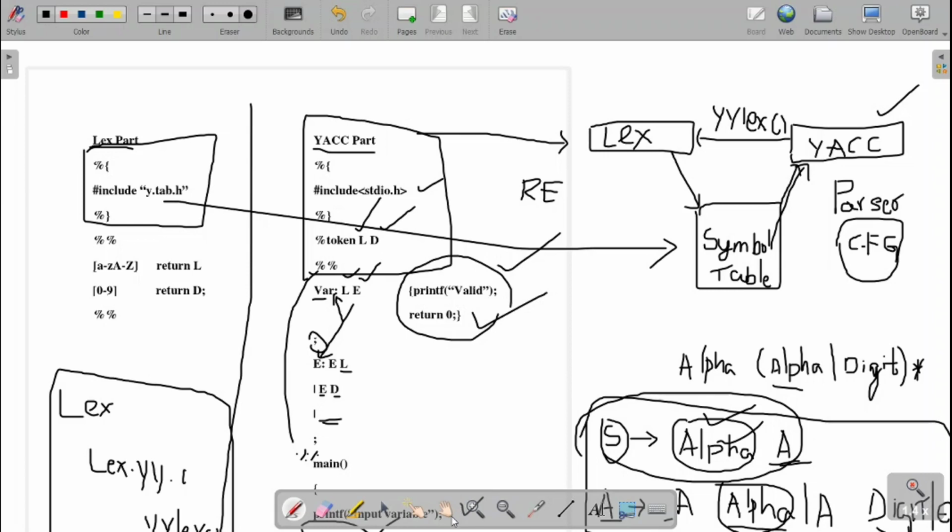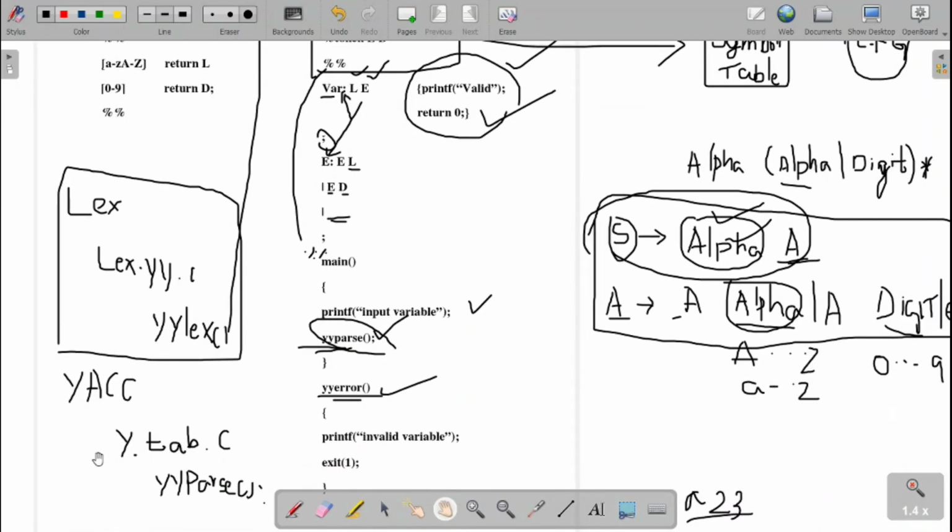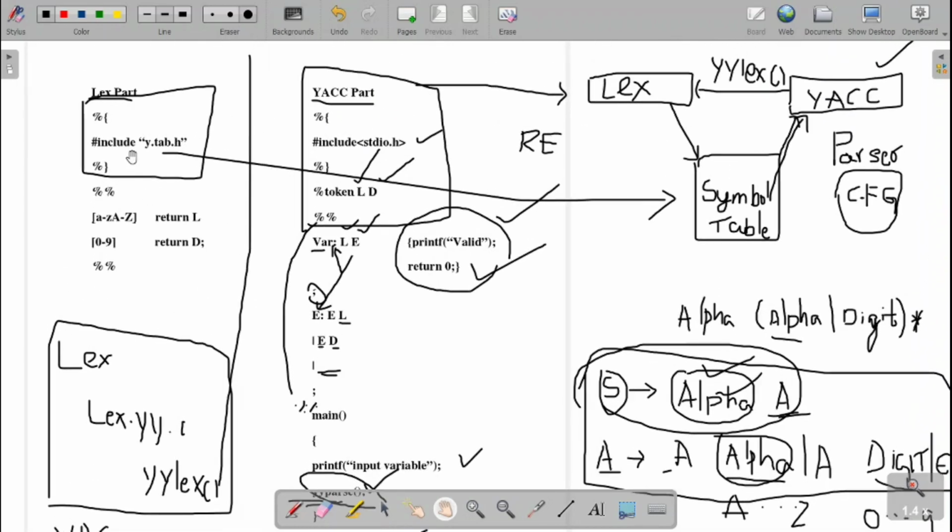Don't get confused with the files created. Here the file created is y.tab.c, and the symbol table is y.tab.h. The symbol table is y.tab.h, whereas the file which is created is y.tab.c.